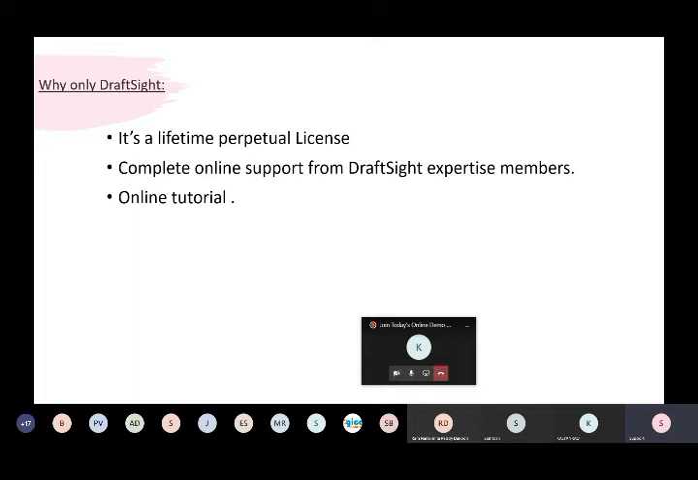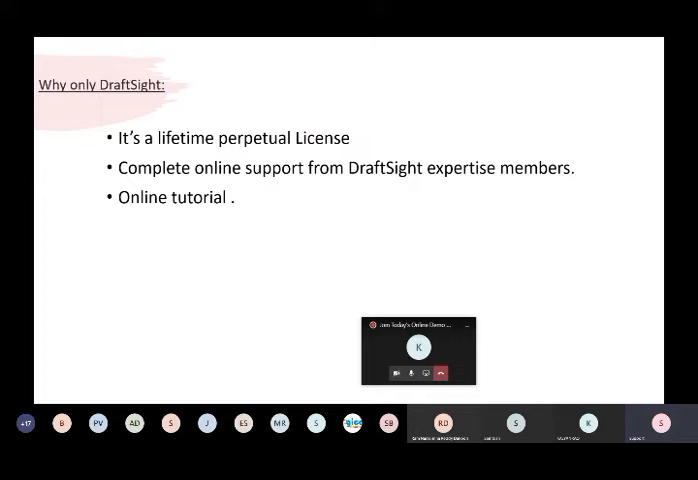And also we have complete online tutorials available on the official website. Though it is a user-friendly software, if you don't have any 2D experience, you are starting from the basics with the software solutions.